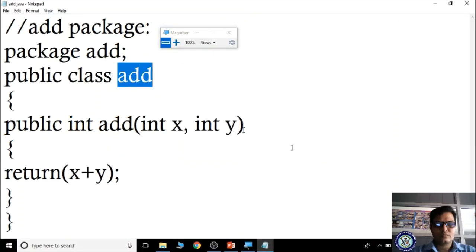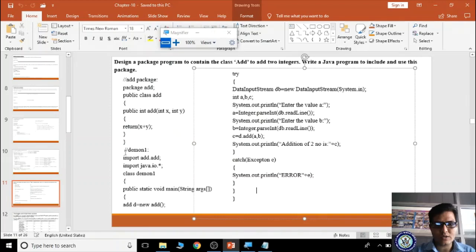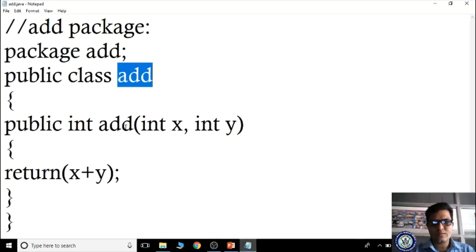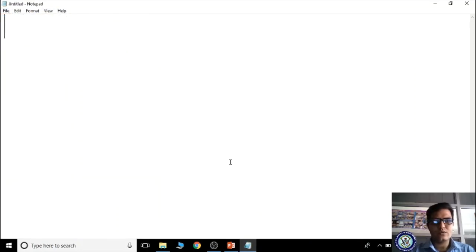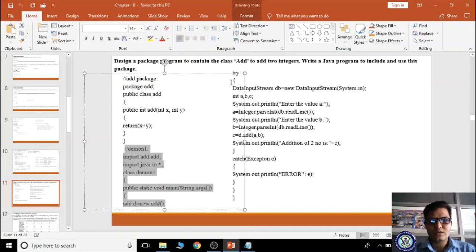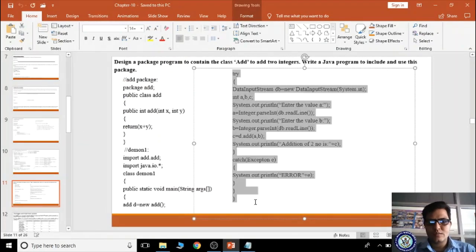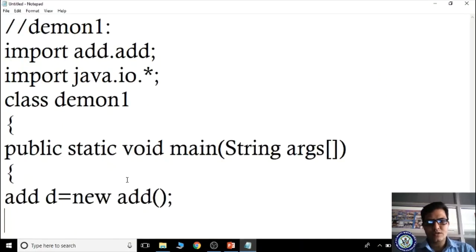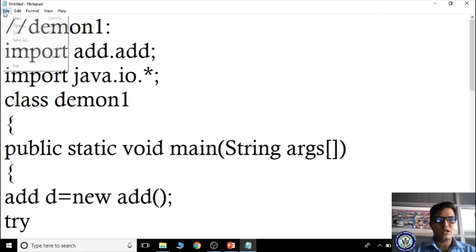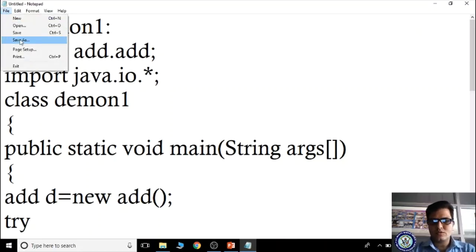Now I'm opening another notepad, and I'm copying this file. I'm copying and taking Notepad. Let me close this. I'm taking Notepad, File, New, and pasting. Yet the program has not finished, so I'm copying this, coming here and pasting. Yes, here the program ends. Now I'm saving.